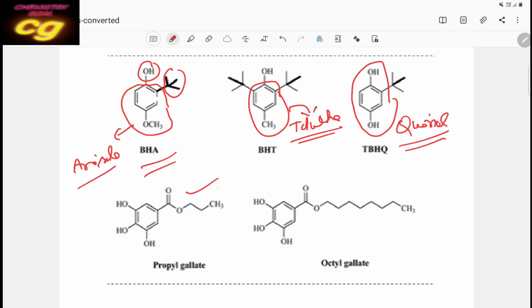This is propyl gallate. This is also called gallol. So propyl gallate, and this is also octyl gallate. Octyl means 1, 2, 3, 4, 5, 6, 7, 8, that's why it is octyl gallate, and this is propyl gallate. These are also used as antioxidants. They protect the food from oxidation, so food cannot be easily oxidized in their presence. So these are the different types of food additives.